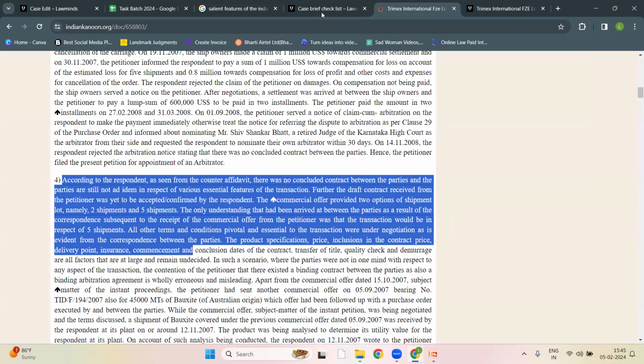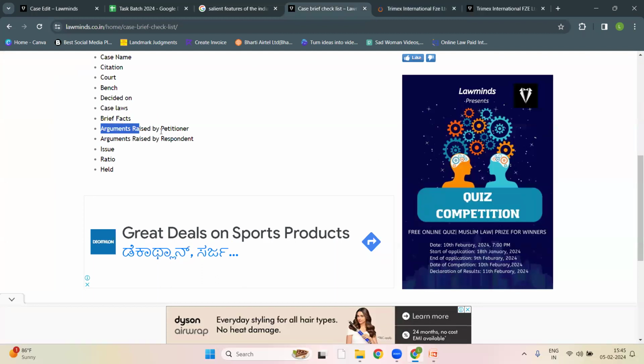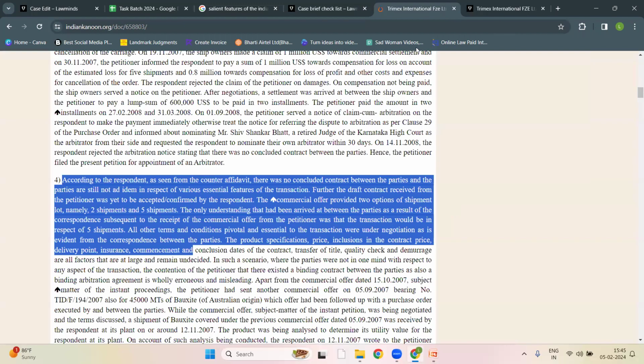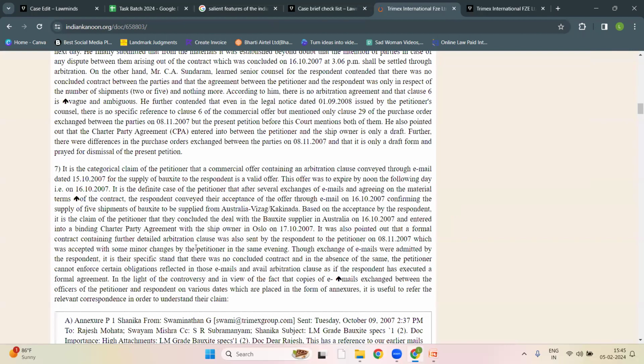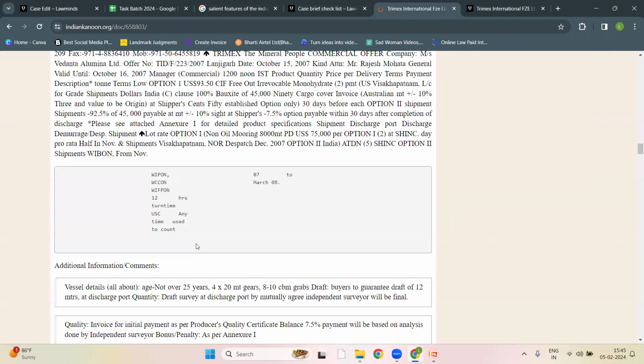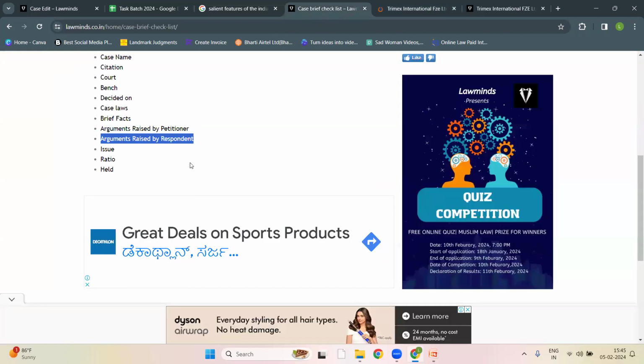Then, argument raised by petitioner, argument raised by respondent. You have to write that after the brief facts of the case. Issue, you have to write. Held is the last part, and ratio and title, I will teach you how to write.